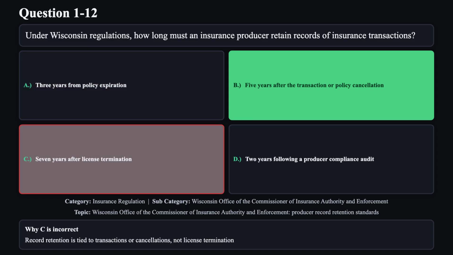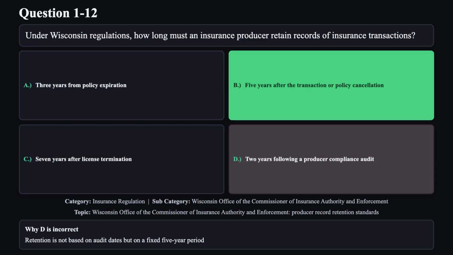Reason C is not correct. Record retention is tied to transactions or cancellations, not license termination. Reason D is not correct. Retention is not based on audit dates, but on a fixed 5-year period.